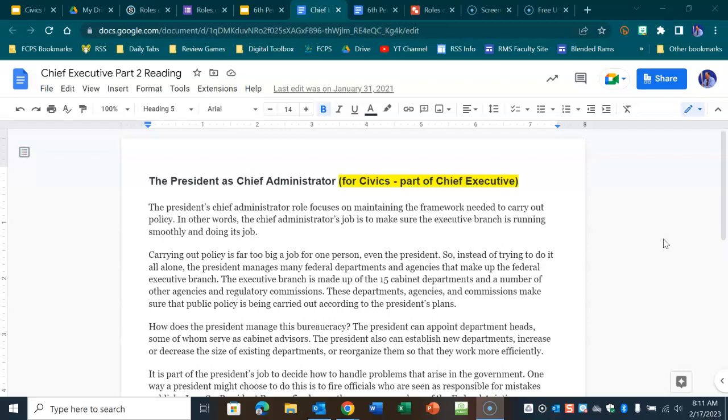The President can appoint department heads, some of whom serve as cabinet advisors. The President can also establish new departments, increase or decrease the size of existing departments, or reorganize them so that they work more efficiently. It is part of the President's job to decide how to handle problems that arise in the government. One way a president might choose to do this is to publicly fire officials who are seen as responsible